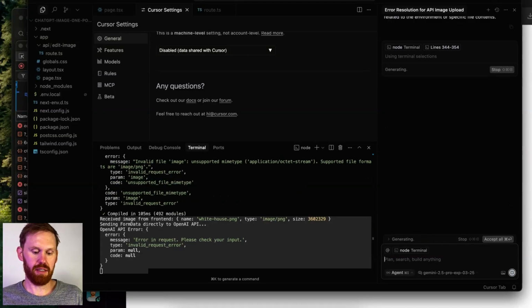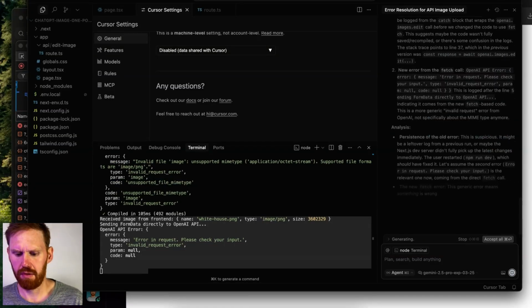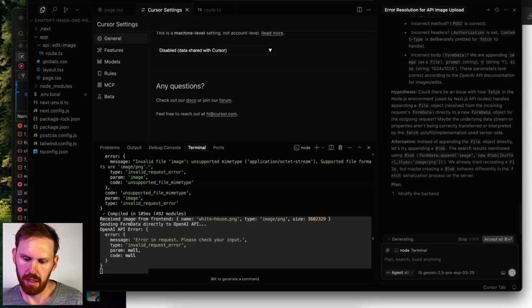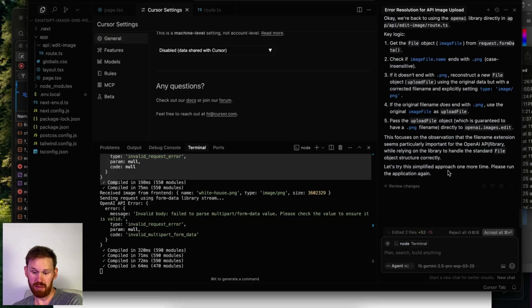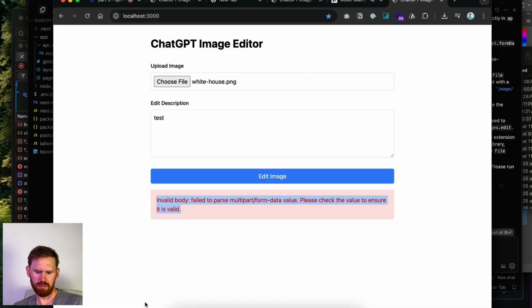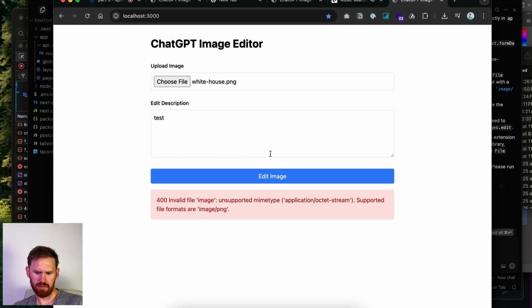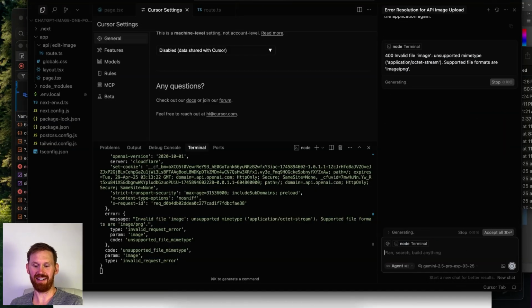All right, we are working through this error with the PNG. Seems like Gemini is getting more annoyed by the prompt here. So we're back to error.